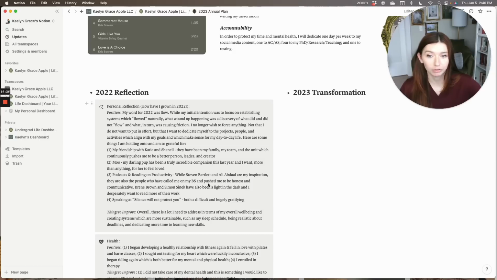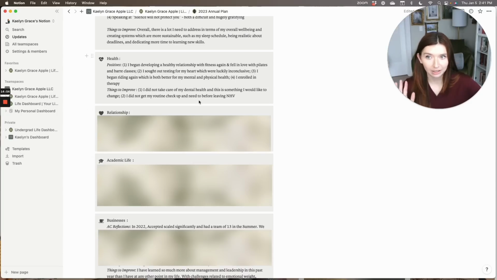And things that I want to improve, I said that overall, there is a lot I need to address in terms of my overall well-being and creating systems which are more sustainable. I was all over the place last year. I didn't really feel like I had systems that were working. We did a lot of scaling with the businesses. A lot of things changed within my PhD and my overall day-to-day. That meant that my systems were a little all over the place, and so the next year is really focused on sustainability. The next category is health.